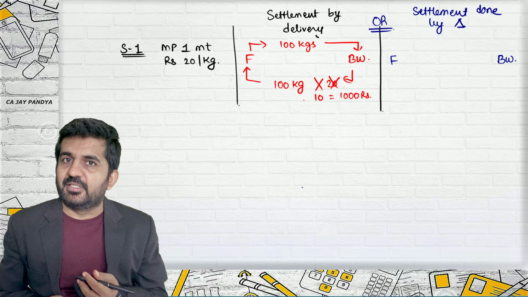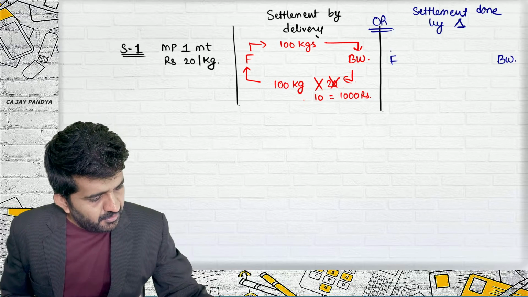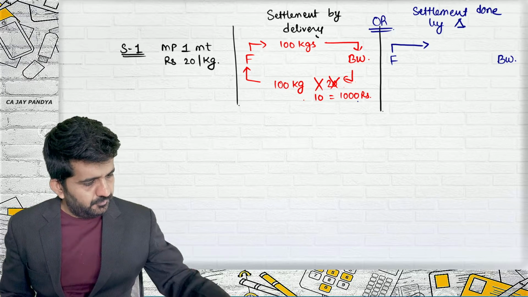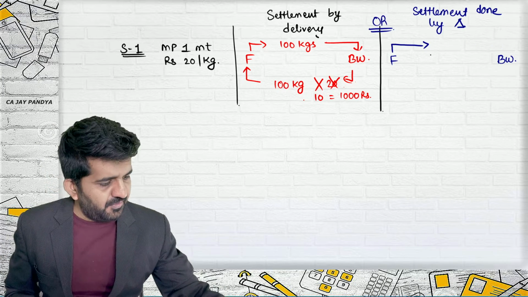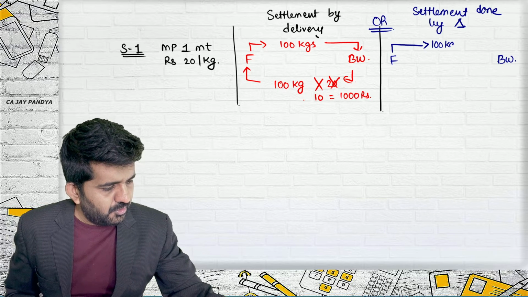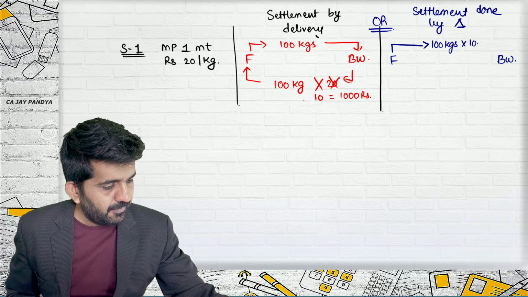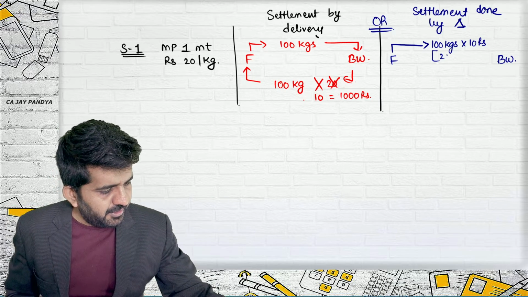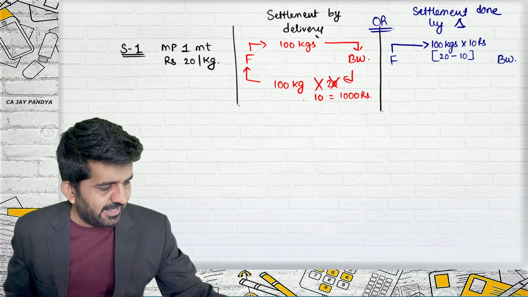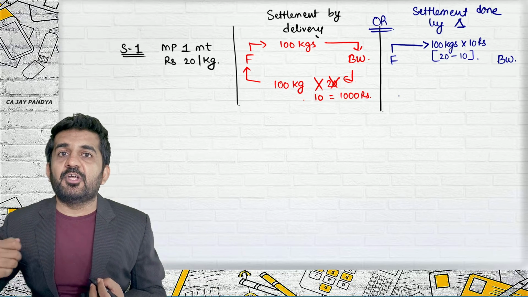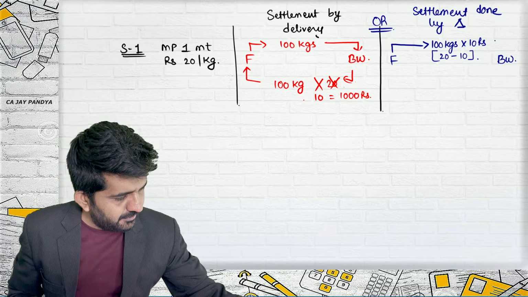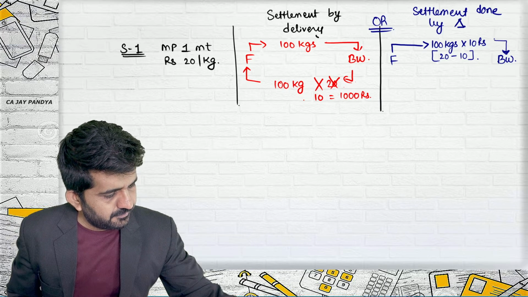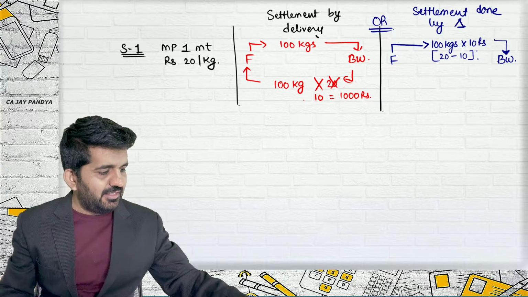There is farmer, there is Balaji Wafers, is it alright? Farmer will be paying to Balaji Wafers 100 kgs into 10 rupees. What is 10 rupees? It is 20 minus 10. What is 20? Current market price minus 10 to Balaji Wafers, and that is all.